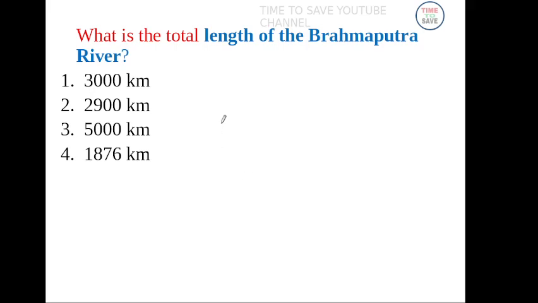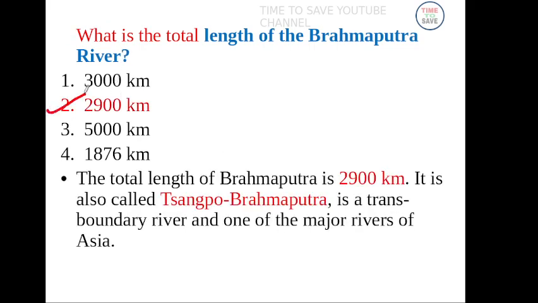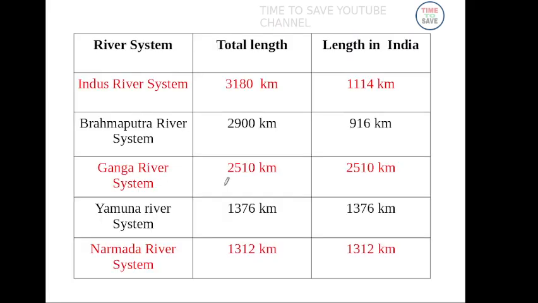Next question. What is the total length of Brahmaputra river? Answer 2900 km. What is another name of Brahmaputra river? Tsangpo Brahmaputra. Indus river system total length 3180 km, length in India 1114 km. Ganga river total length 2510 km.